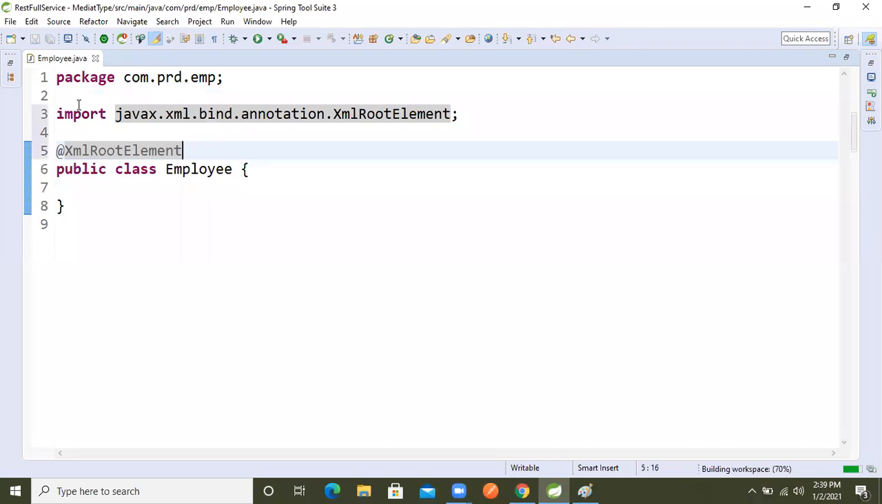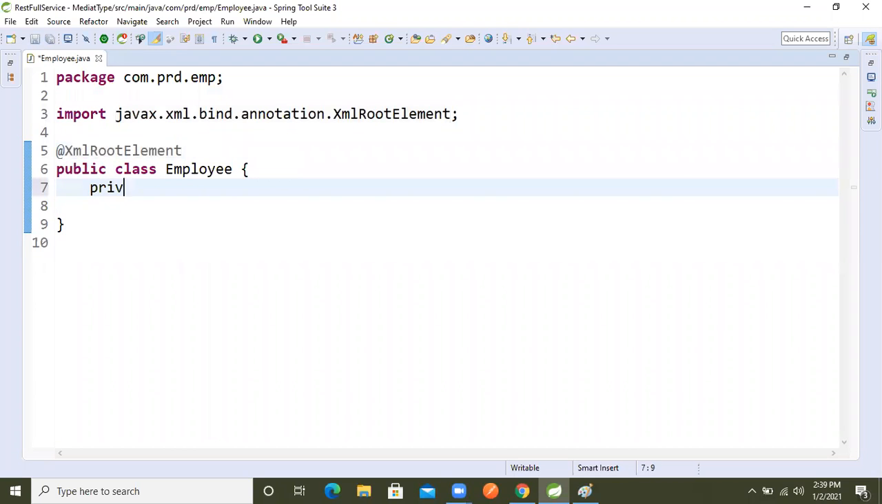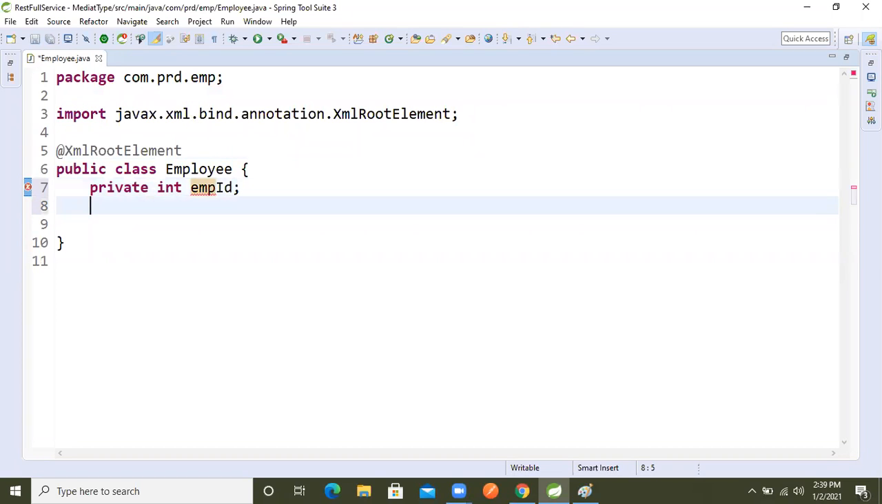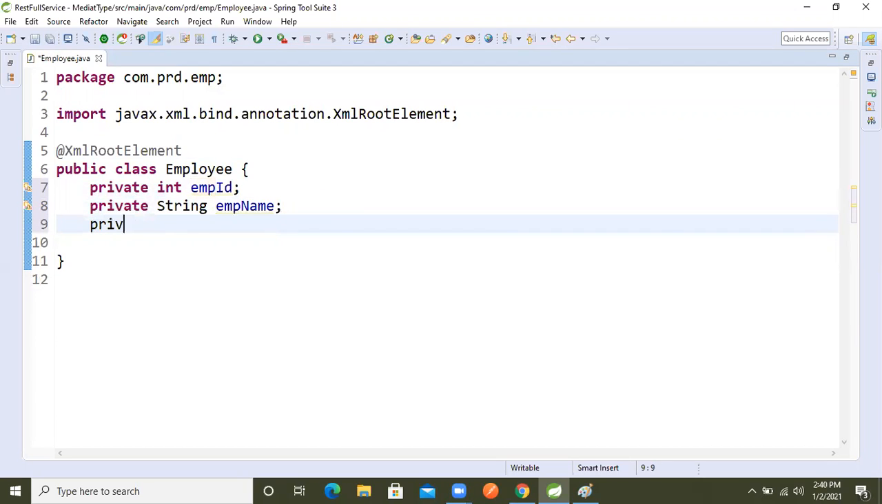Just need this annotation, right? Based on this annotation, let's create private int empId, private String empName, and private double empSal. This is what our class has.